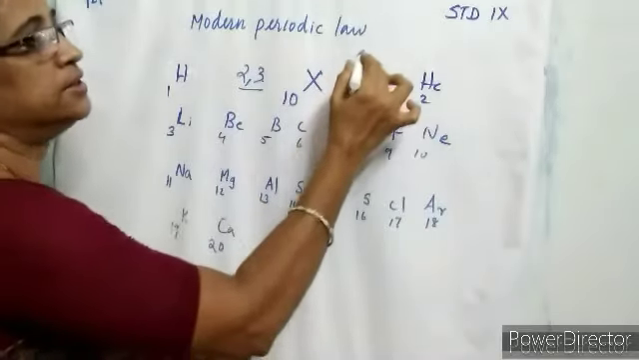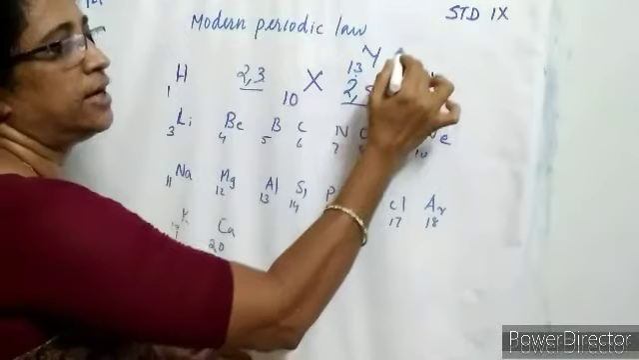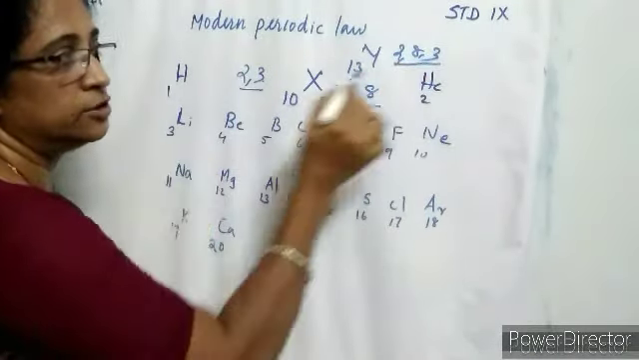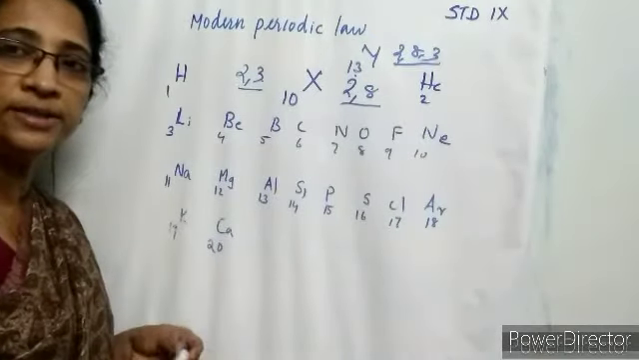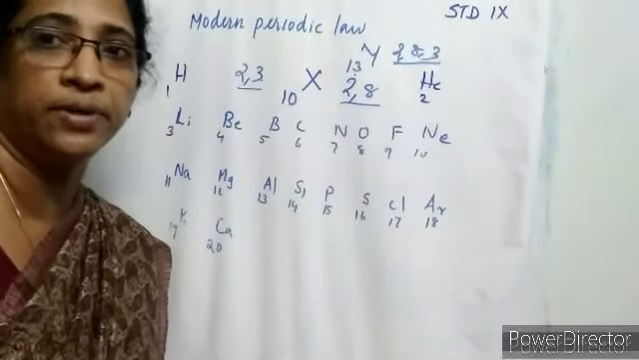The next element, element Y with atomic number 13. Write the configuration 2, 8, 3. So there are 3 shells. So the element belongs to which period? Third period of the modern periodic table. So shell number represents period number.